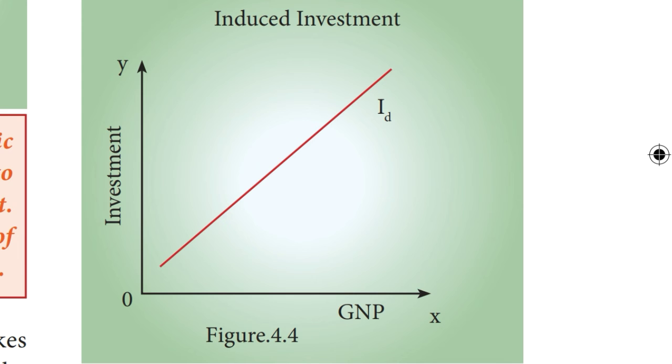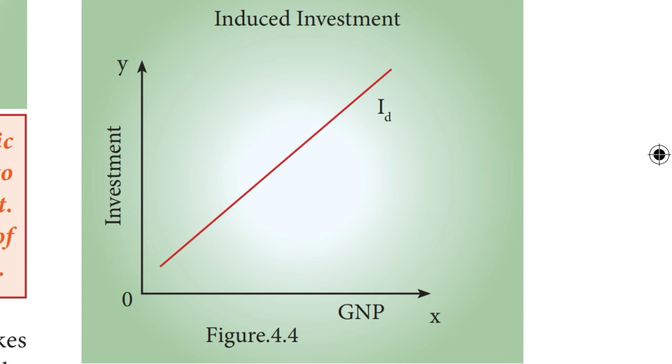See the diagram. GNP are shown along the x-axis and investment are shown along the y-axis. The curve ID represents the induced investment curve.